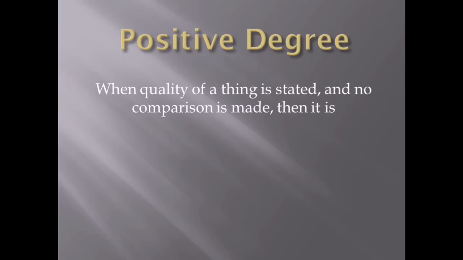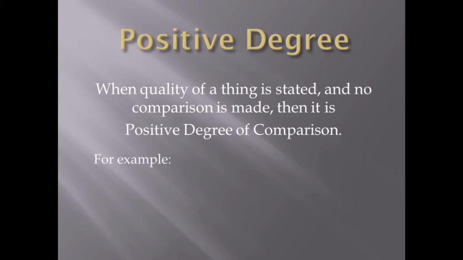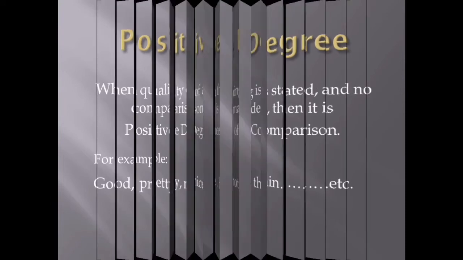Positive degree. When quality of a thing is stated and no comparison is made, then it is positive degree of comparison. For example, good, the food is good, the dress is pretty.